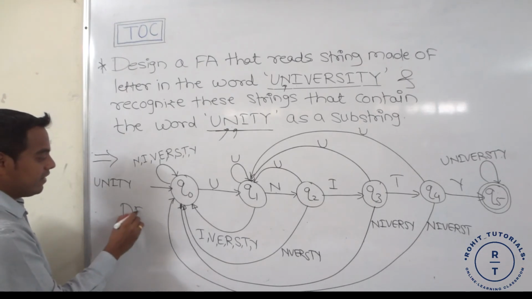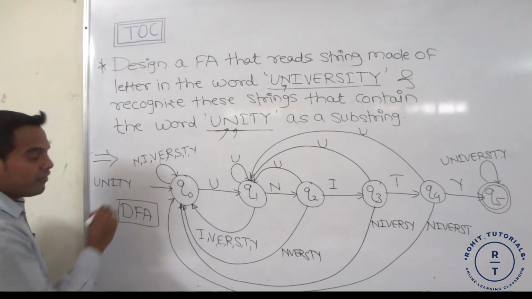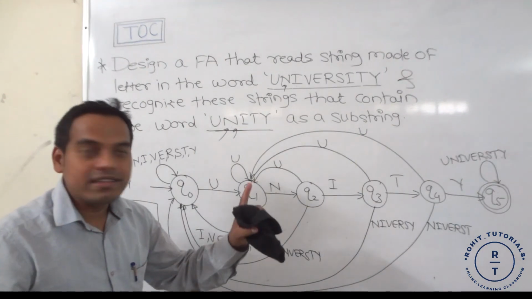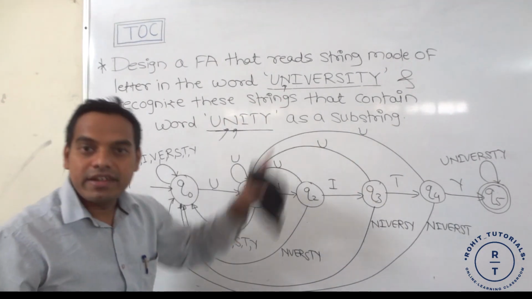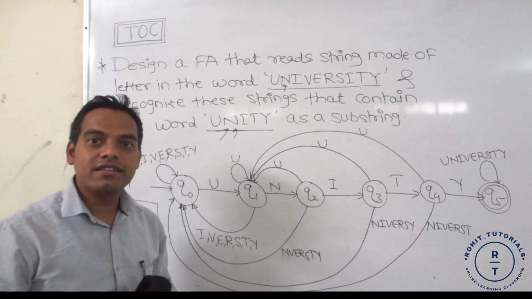This is the final DFA for the given problem, which recognizes unity as a substring from the word university. I hope you understood this. Thank you.